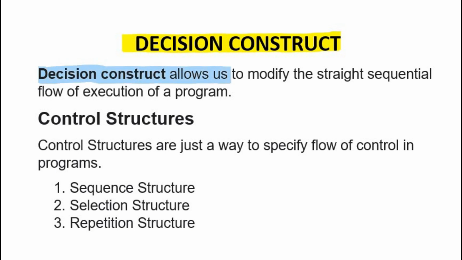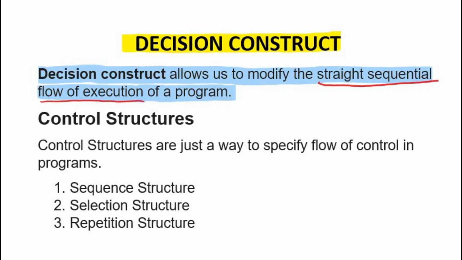Decision construct allows us to modify the straight sequential flow of execution of a program. As we know, a program may contain multiple statements and statements are executed one after another in a sequence. This is called straight sequential flow of execution. But if we want to modify or change the sequential flow of execution, then we use decision construct.